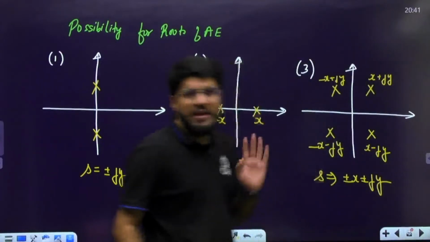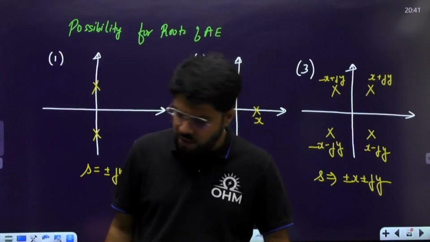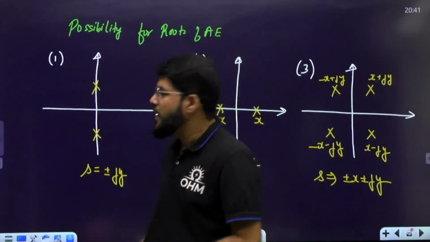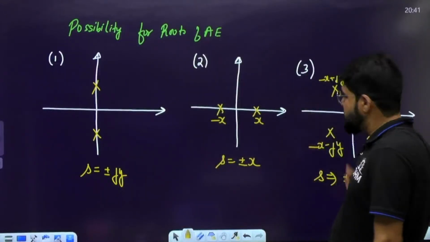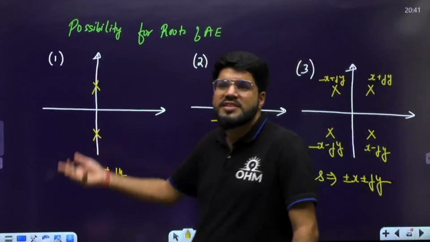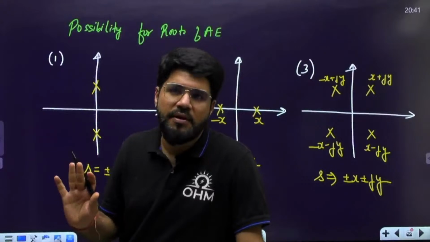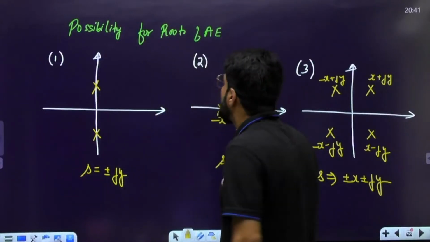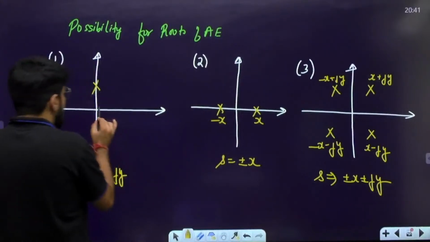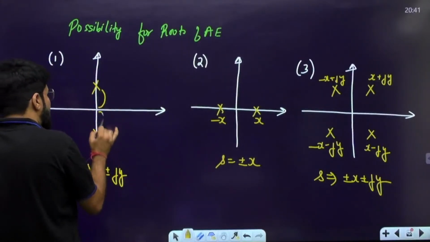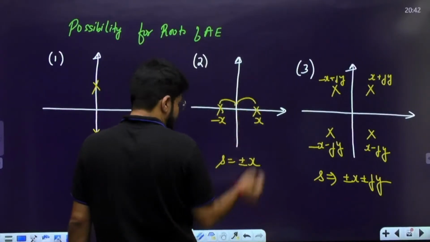These are the only three possibilities that can happen with the auxiliary equation. The roots may be of the form plus minus jy, or plus minus x, or plus minus x plus minus jy. Two of these conditions can happen, or maybe all three, but nothing other than the three can happen. That is confirmed for the auxiliary equation. Now that means all these roots are symmetric with respect to origin. See, if this is origin, plus y above, y below, x left, x right, symmetry.